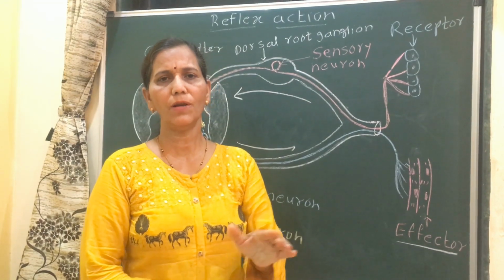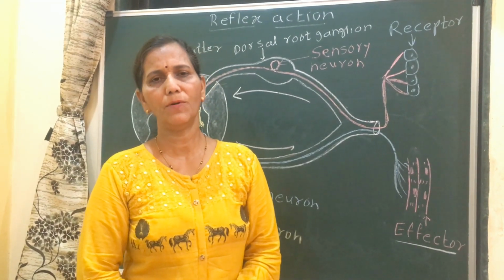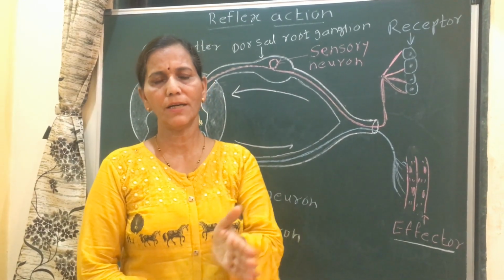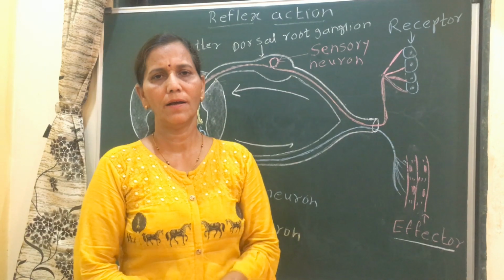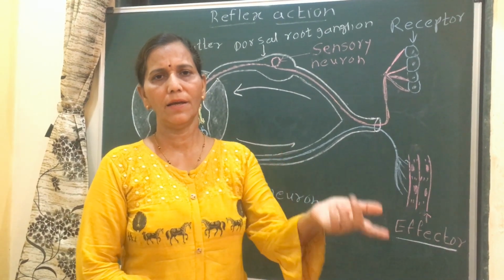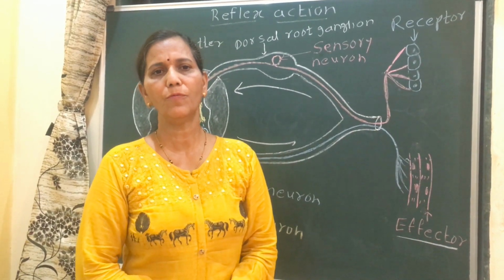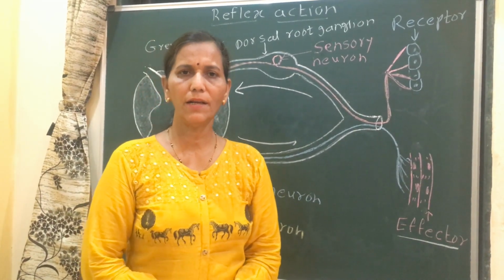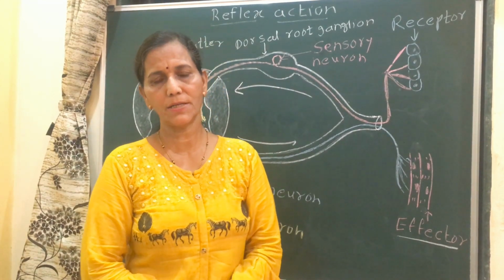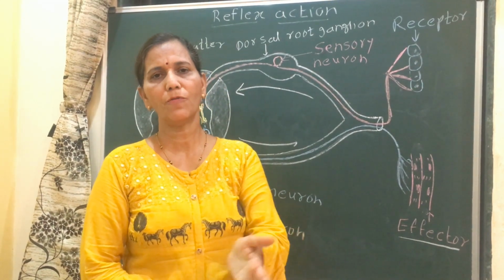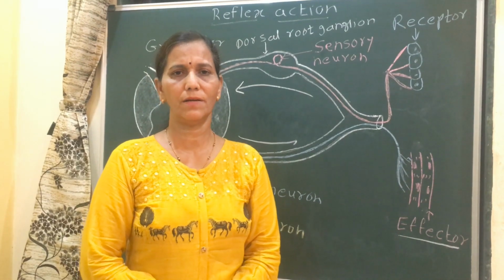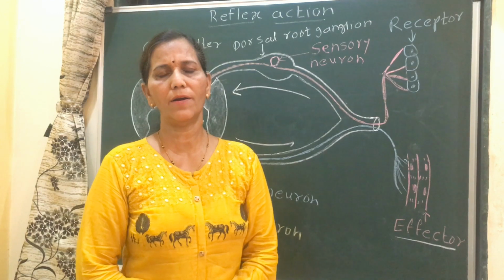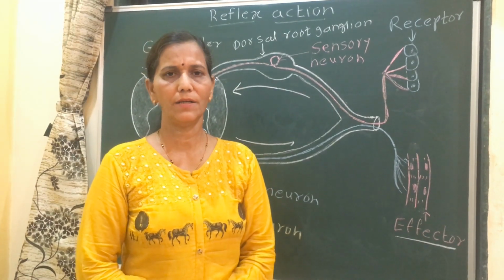And lastly, when he only rang the bell, the dog salivated. It means the dog learned from this experiment that after the bell rang, it would be offered food. Such reflex actions are called conditional reflex actions. Another example is the tricks performed by animals in the circus. This is also an example of acquired or conditional reflex action.